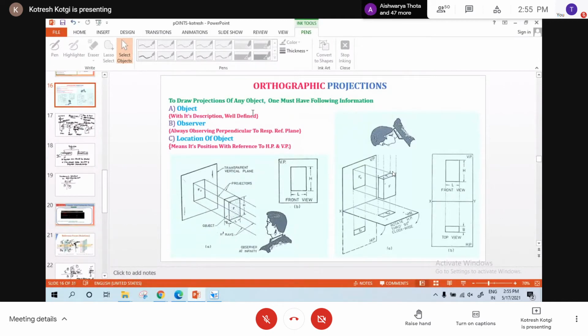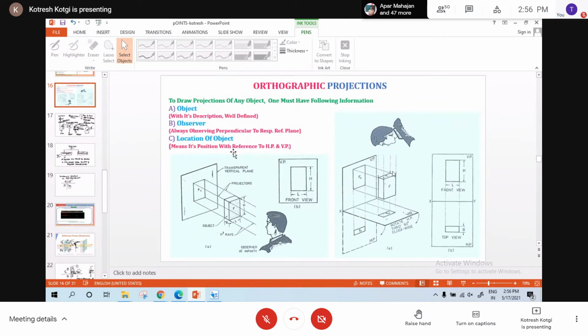What is the information required to draw the projection? The first one is the object. Whether it is a point, plane, or solid, whatever it is. And then the observer. Where is the observer? Whether he is in front of the object or at the top, looking at the object, whether it is front view or top view. To identify that, you should know the observer and the location of the object. Location of the object means its distance.